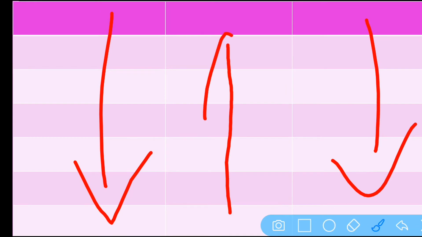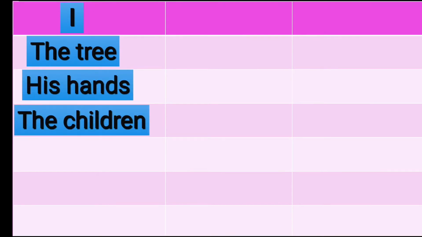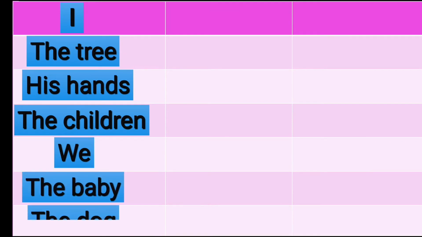Now let us look at this chart, okay? Here on the left side, I'm going to keep pronouns and nouns. And here on the other side, I'm going to keep adjectives. And in the middle, we are going to fill up with is, are, or am. We have to find out the correct word that will complete the sentence. Okay, are you ready? I, the tree, his hands, the children, we, the baby, the dog.